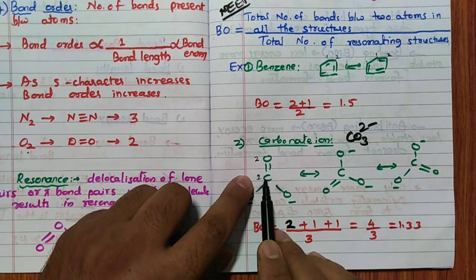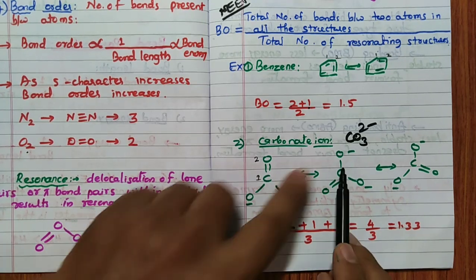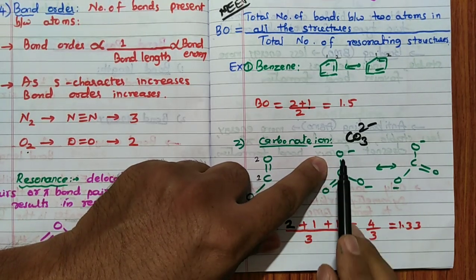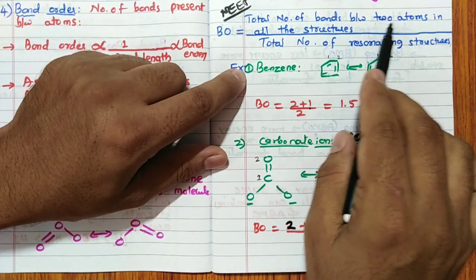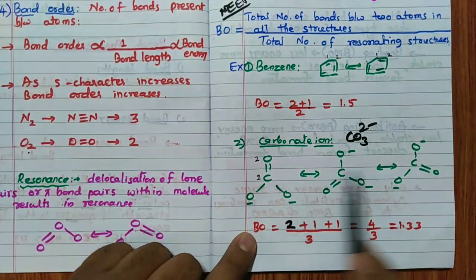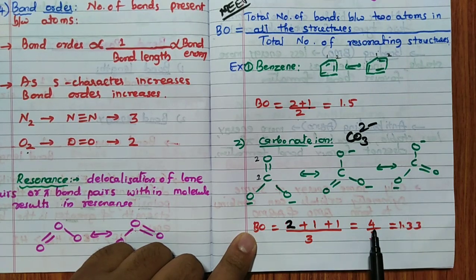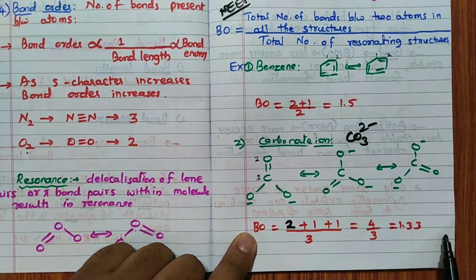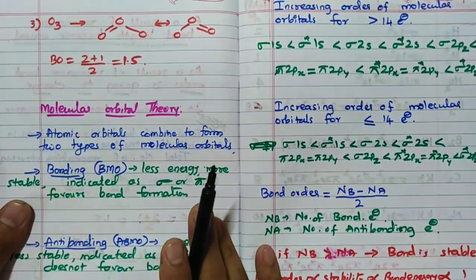Carbon is 1 and oxygen is 2, right? Double bond is there, 2. Here one bond is there, 1. Then here one bond is there, 1. Total number of bonds between two atoms in all the structures: remember, all the structures you have to consider. 2 bonds here, 1 bond here, 1 bond here. Total bonds is 4, total resonating structures is 3. So 1.33 is the answer here. If you have not understood this, go to another example.